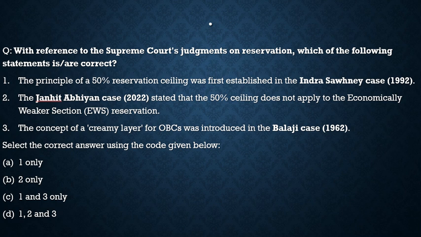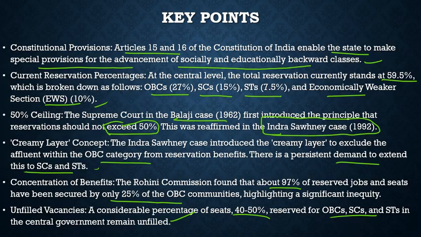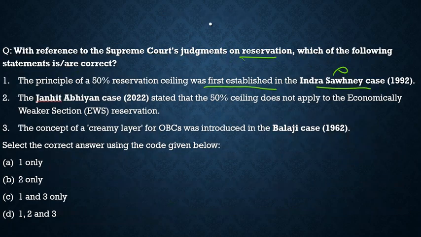A simple question with reference to the Supreme Court's judgment on reservation. Which of the following statements are correct? First, the principle of 50% reservation ceiling was first established in the Indira Sawhney judgment. No, as we discussed, it was the Balaji case. So it was first established there, and the Indira Sawhney judgment reaffirmed it.